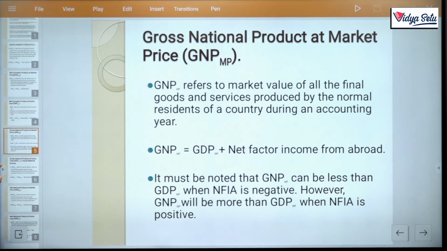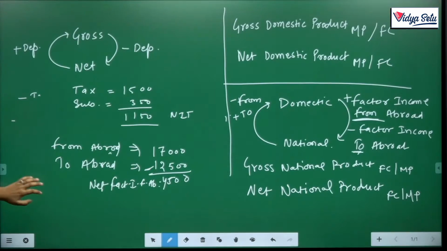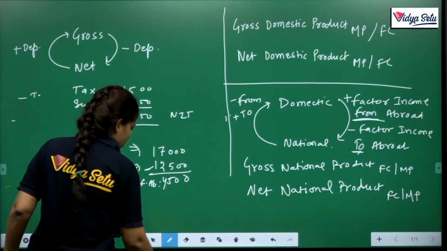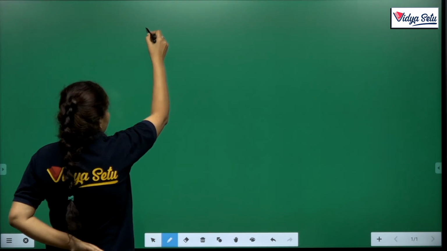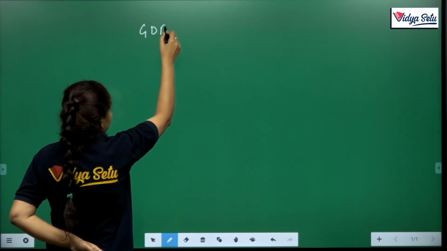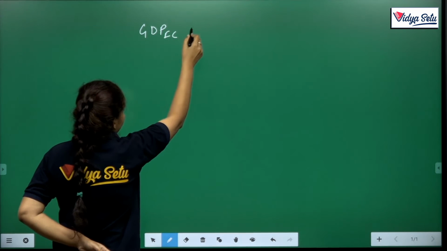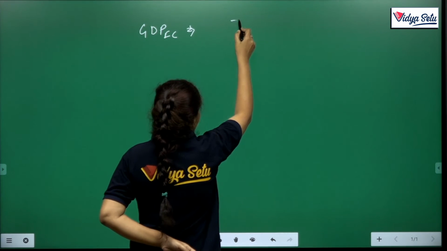Okay, let's take an example. Suppose GDP FC is 50,000.